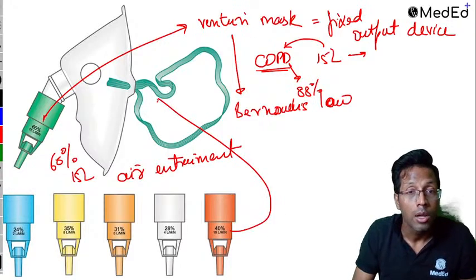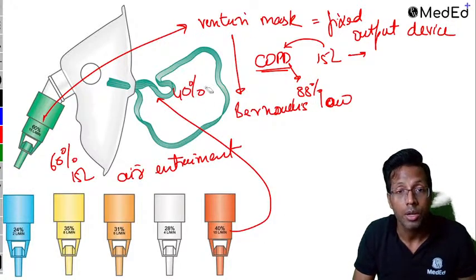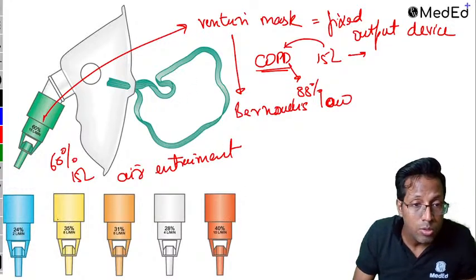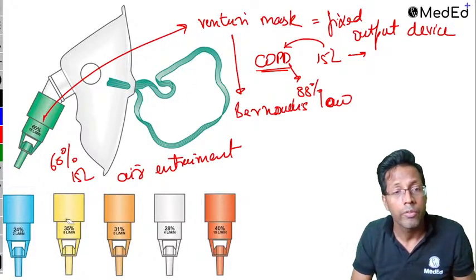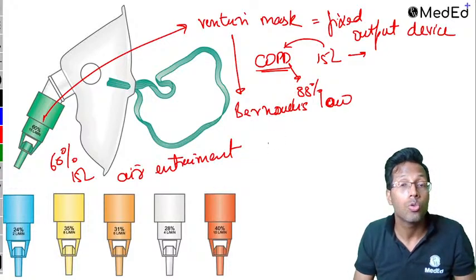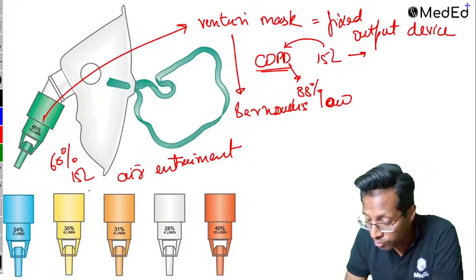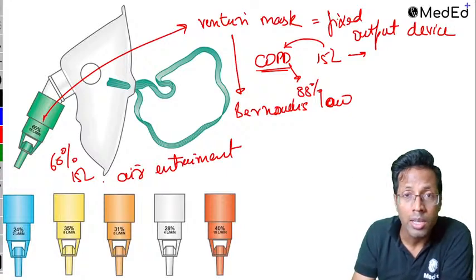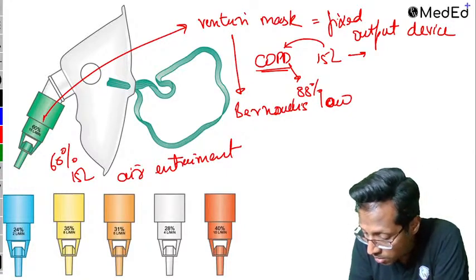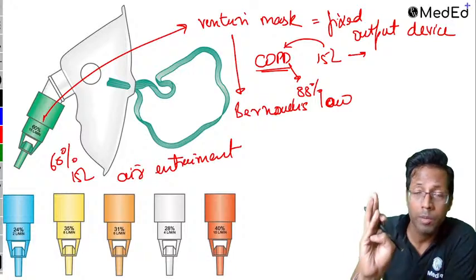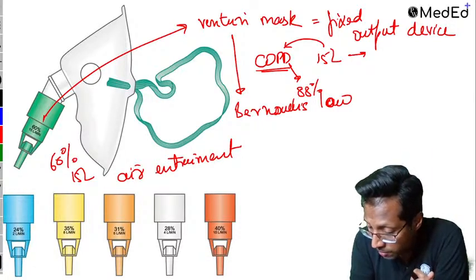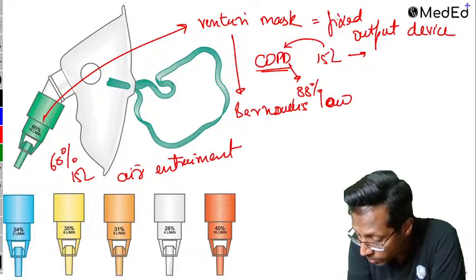So if I use the red one, I know 40% is going to go to the patient. If I have to titrate it further, I have to come down. So after that, I will use a yellow one, 35%. Then I'll go to orange, 31. And then this patient will become normal, and that is how you use the Venturi mask, right? It's a fixed output device. Everyone okay? So these are oxygen delivery devices. Thumbs up, guys. As I said, I'm discussing more of these image-based questions and the previous year's topics. Any questions and doubts, please ask me in between.